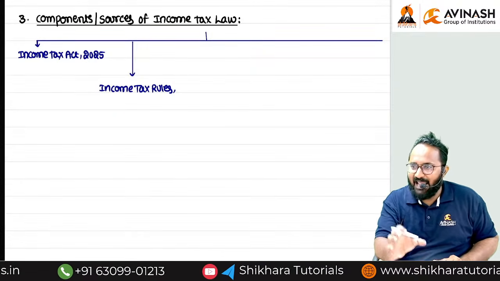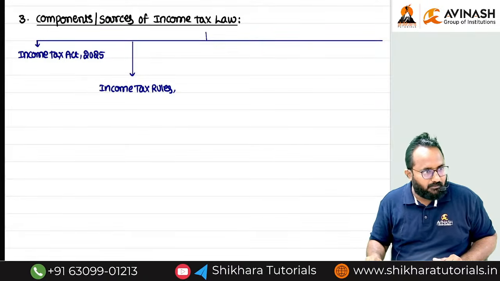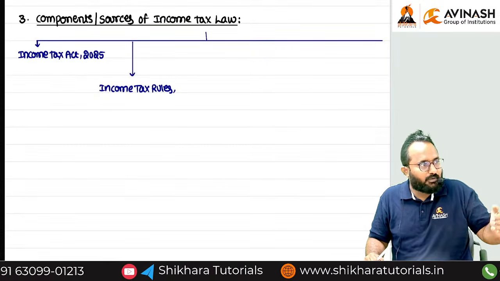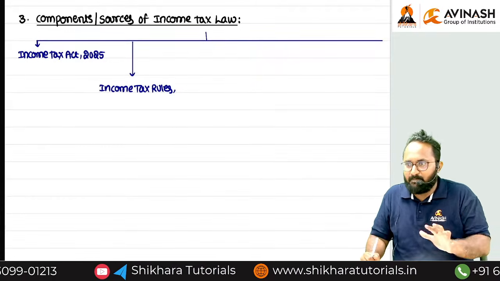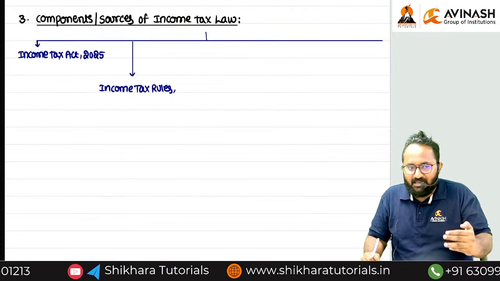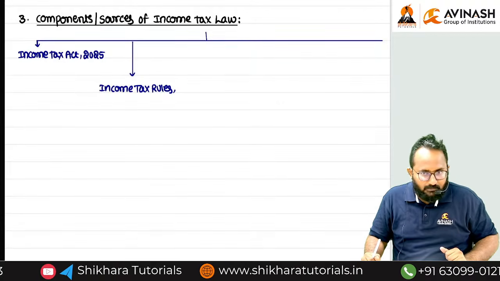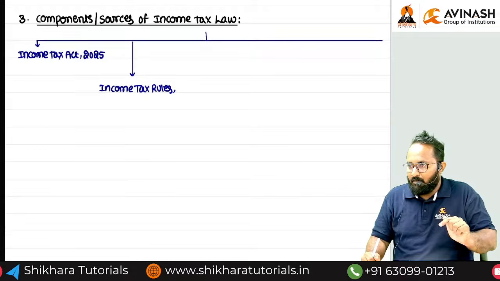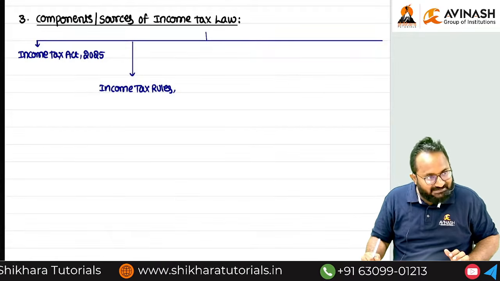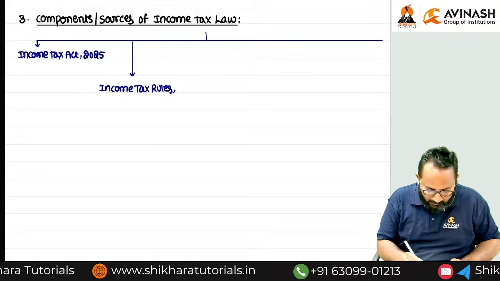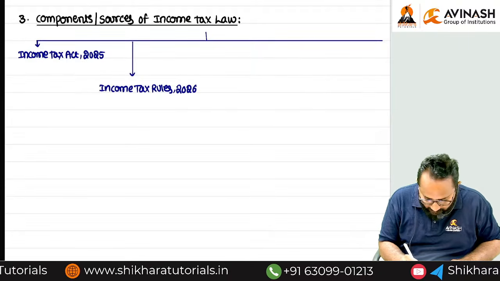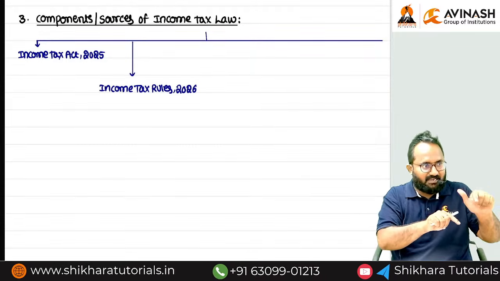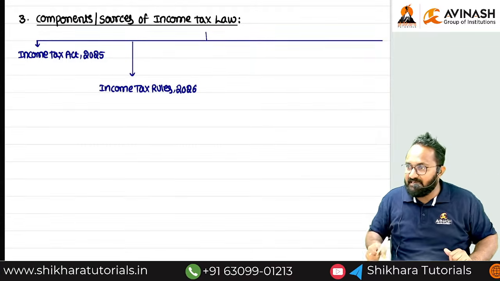The act is 2025, and if you are saying Rules 1962. Remember, whenever an act is framed, definitely it is difficult to implement. For smooth implementation of any act, we get what? Rules. The rules will definitely be released in the year next to the act's release year. Can you tell me what is the year next to the act's release year? 2026. Earlier, 1961 was the act and the rules were 1962.